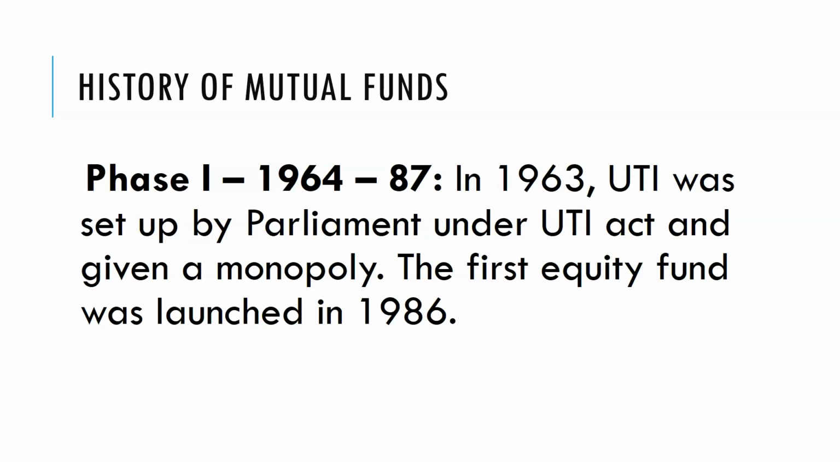So next one is about the history of mutual funds. In different phases, I am going to explain the concept of mutual funds. Phase 1, 1964 to 1987. In 1963, Unit Trust of India was set up by the Parliament under the UTI Act, given the monopoly. At that point of time, UTI was the only asset management company issuing mutual funds in the Indian market. They launched the first equity scheme in the year 1986. They were considered a monopoly in the market.